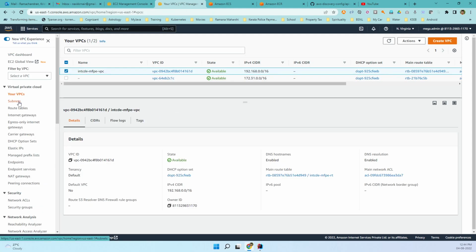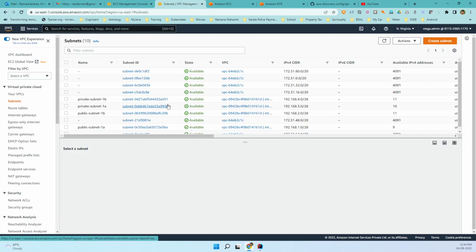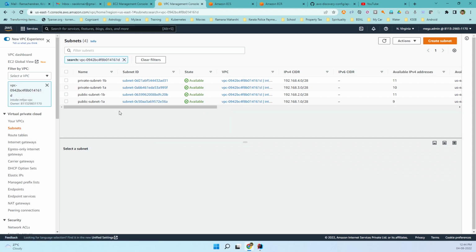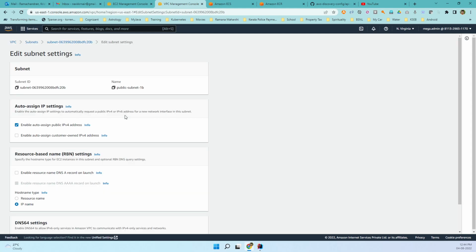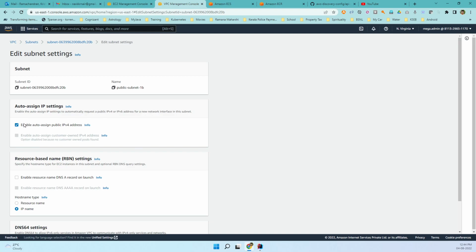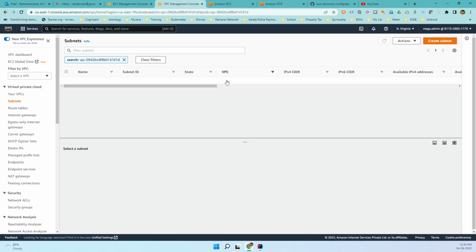That is step one. And also for the public subnets that I have created, I'm making sure that enable auto assign public IP address is checked.